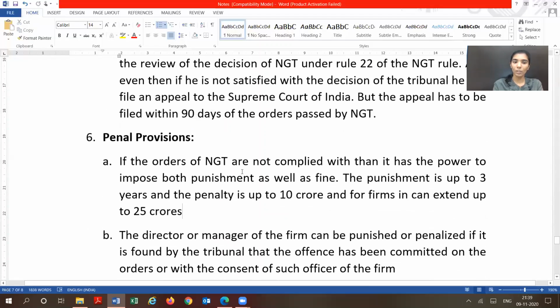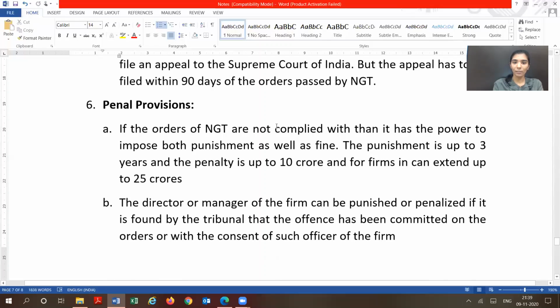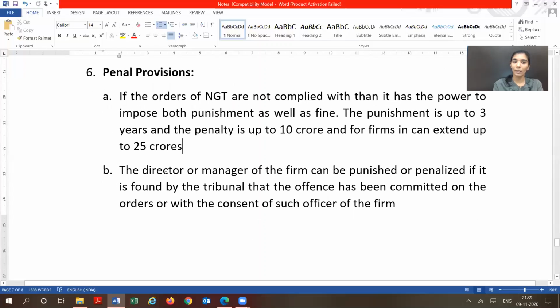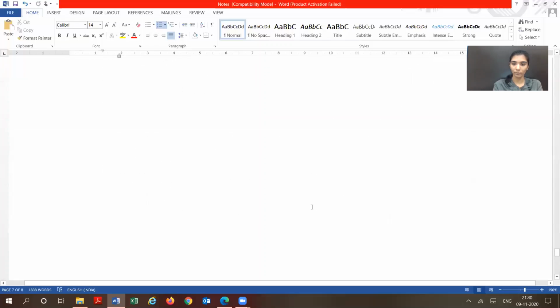What are the penal provisions? If the orders of the National Green Tribunal are not complied with, it can impose punishment as well as fine. Punishment is how much? 3 years, and the penalty is up to 10 crores in case of an individual, and for firms it is up to 25 crores. Also, any director or manager of the firm can be punished or penalized if it is found by the tribunal that the offence has been committed on the orders or with the consent of such officer or firm. Yeah, so that's about it.